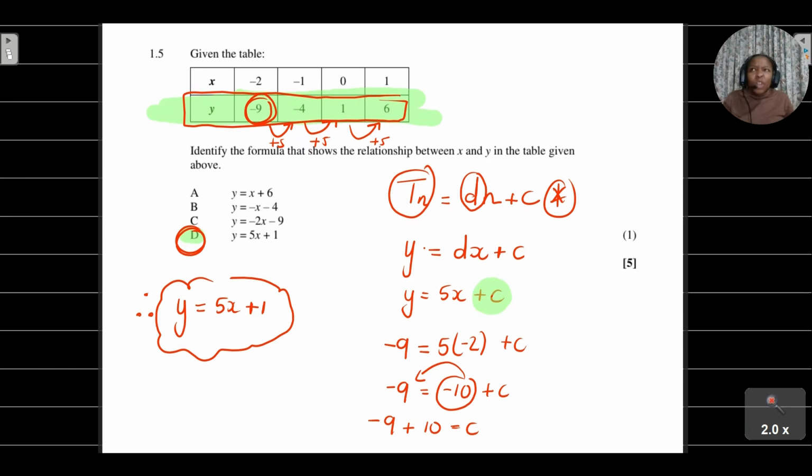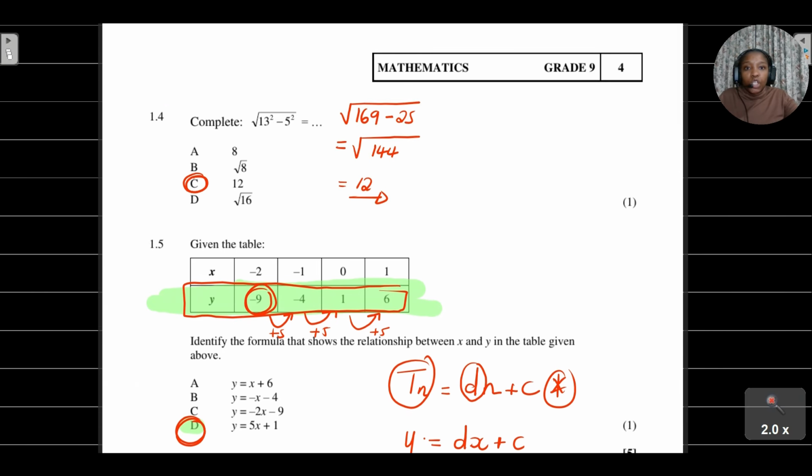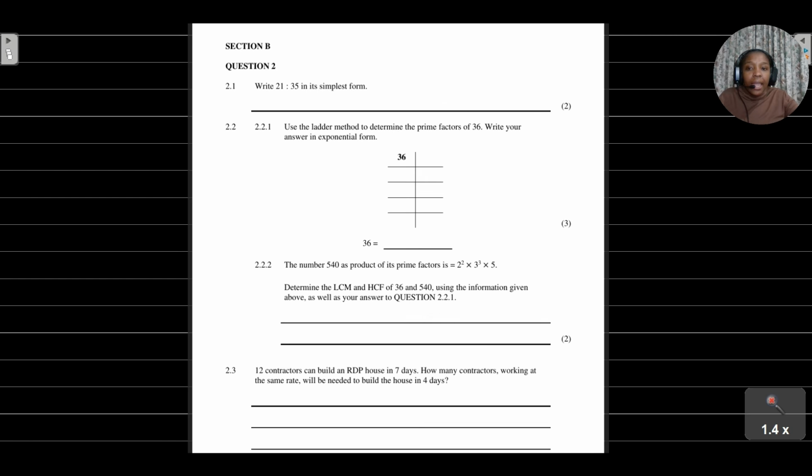But remember here, we're not really working with a pattern. We're not given a pattern, we're given x and y values. So that's why I've changed Tn to y is equal to dx plus c. Then we just substitute there. I've already explained that d stands for the constant difference. I think we should be fine there, and that is section A, done and dusted.